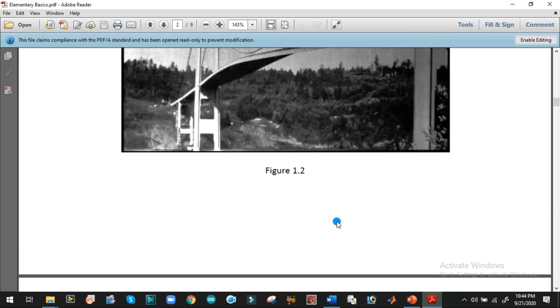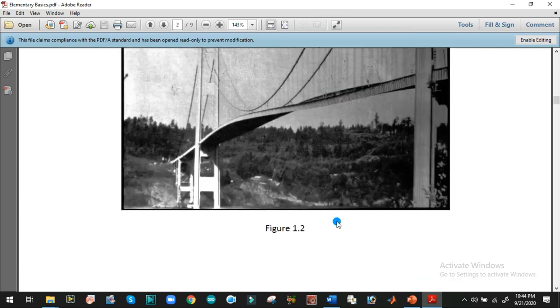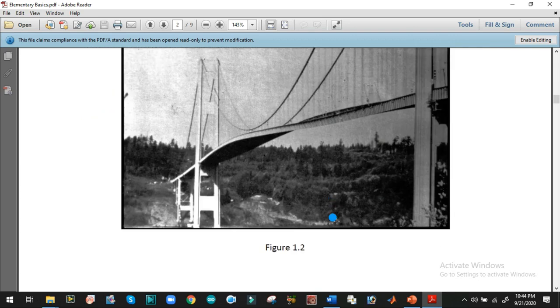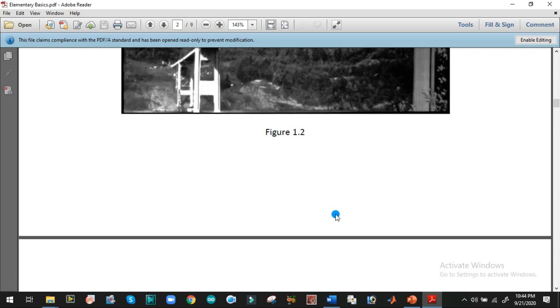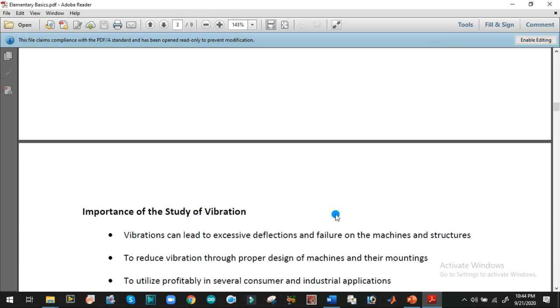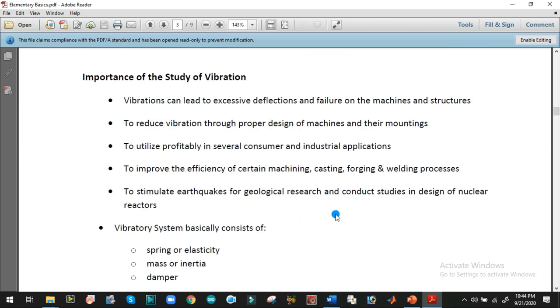These are some of the incidents that occurred because of different modes of vibration. Most of the bridges collapsed because of that. I already shared all these cases. Why do we study mechanical vibration? Vibrations can lead to excessive deflections and failures of machines and structures.